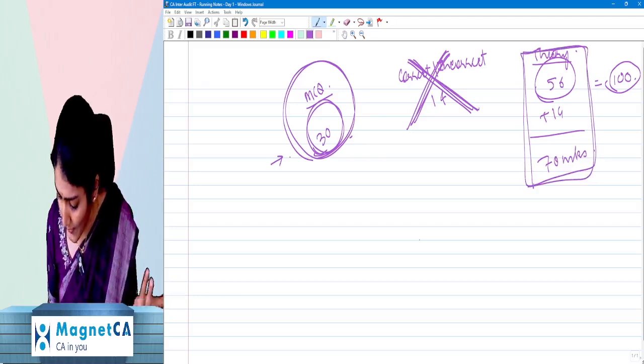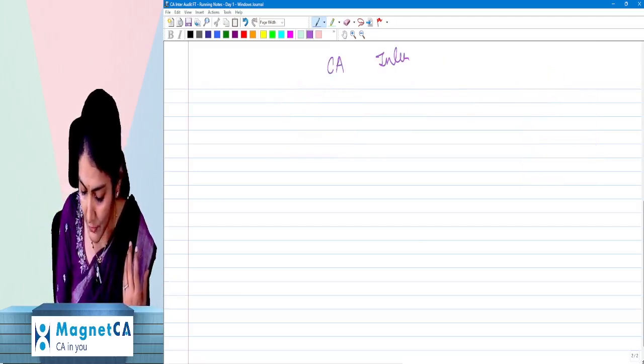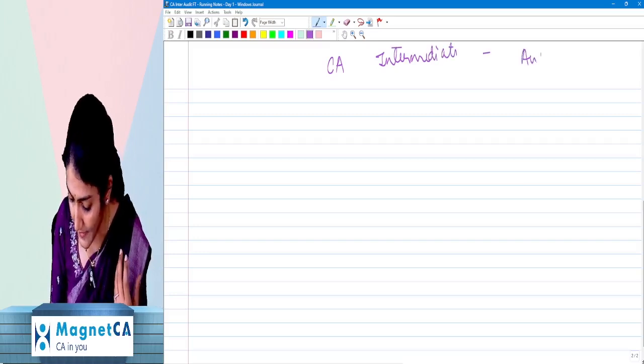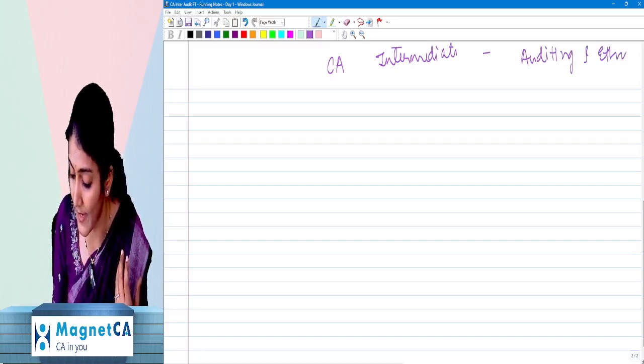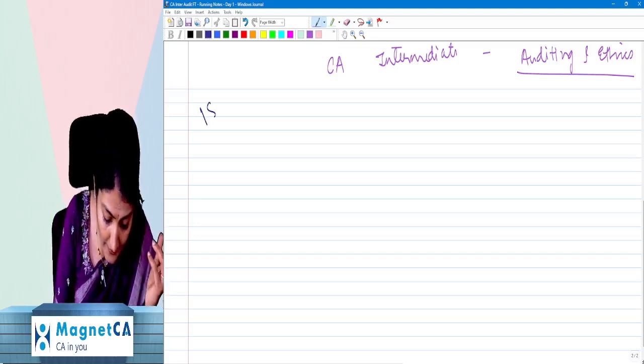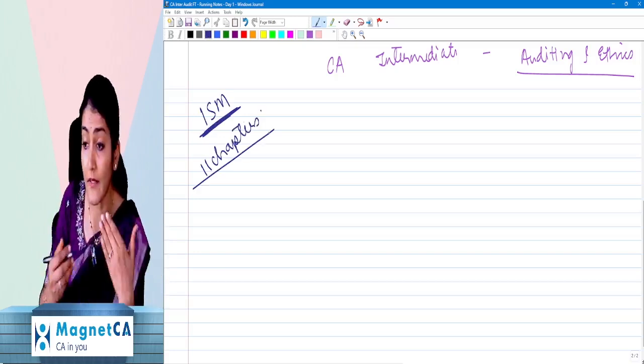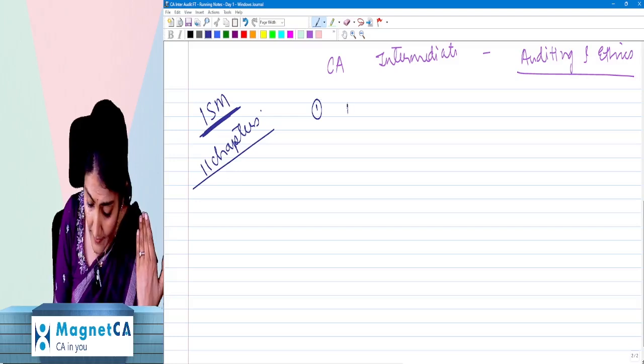Okay, right. Now in audit, if I overall try to understand the subject of CA intermediate, the auditing and ethics, right? That's the name of the subject. Earlier, it used to be auditing and assurance. Now it is auditing and ethics, right? So going in line with the institute study material, we have the 11 chapters in the syllabus, right? So what are these 11 chapters that we have in our syllabus?